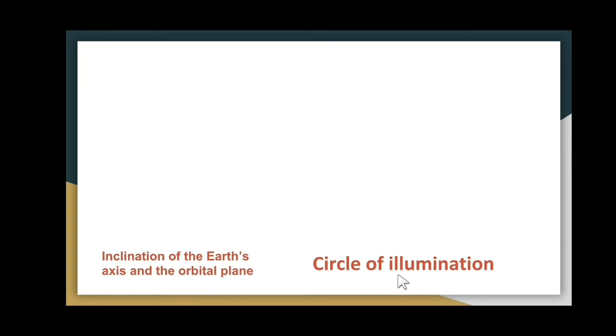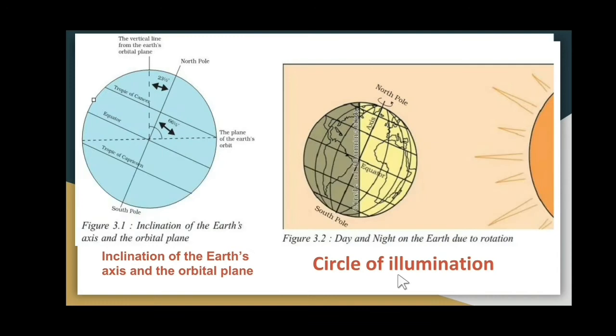Then moving further, we have inclination of the earth's axis and the orbital plane on one side, and on the other side we have the circle of illumination, which are very important. First we are going to see inclination of the earth's axis and the orbital plane. In this diagram you can see that the axis is tilted 23.5 degrees from the vertical, and if a line were drawn parallel to the earth's orbit, the axis angle is about 66.5 degrees to this line.